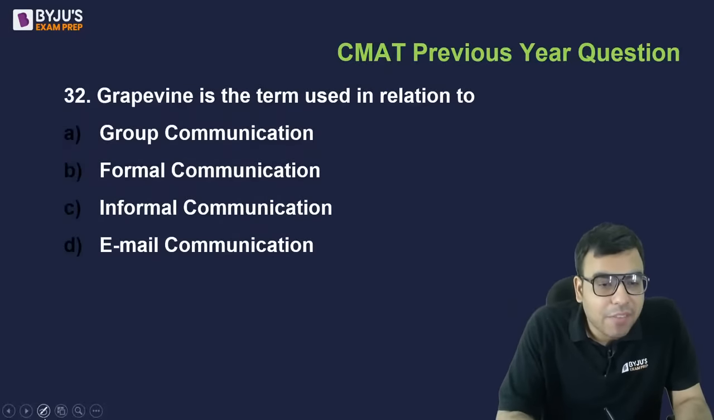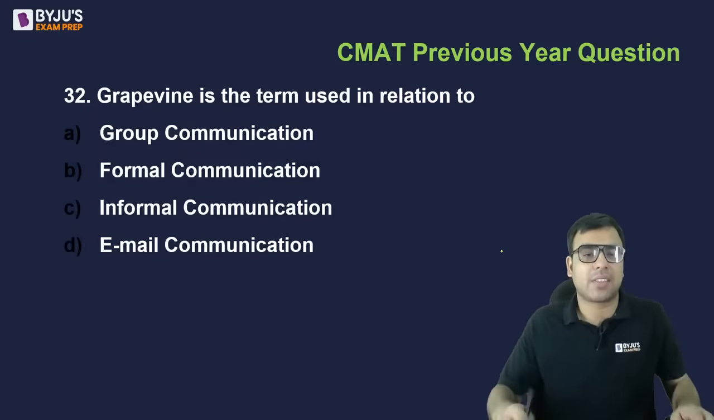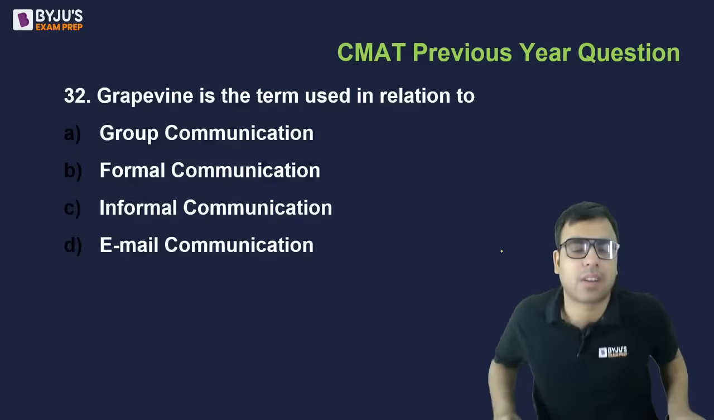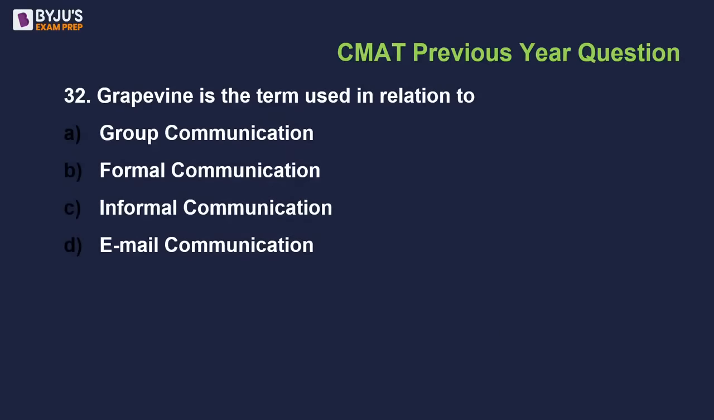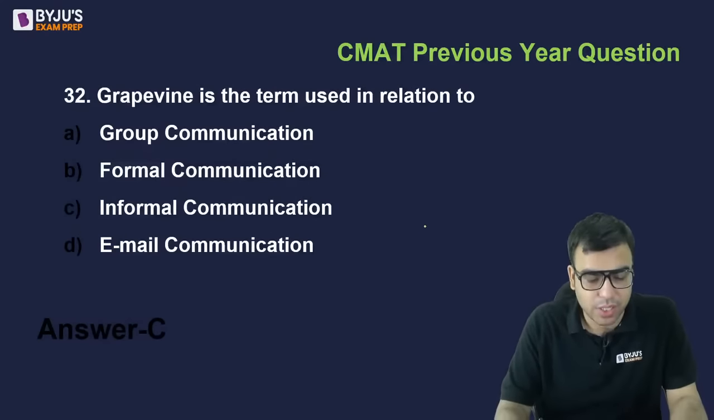The next is, grapevine is the term used in relation to group communication: formal, informal, email communication. What is the right answer? Grapevine term कब यूज किया जाता है? The right answer is informal communication. पढ़ लेना. C is the right answer to this question.